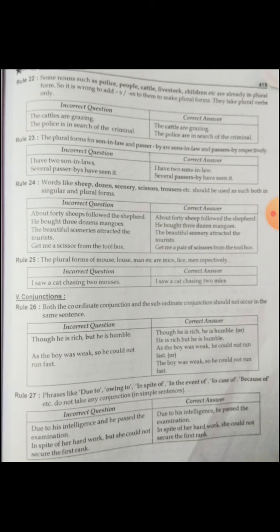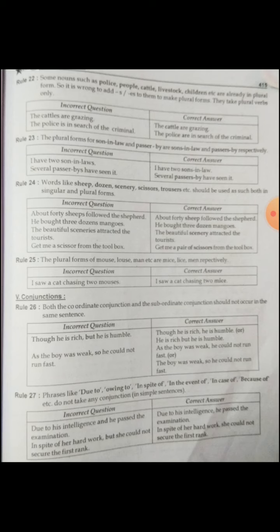And rule number 25. The plural forms of mouse, louse, man, etc. are mice, lice, men respectively. So mouse, mice; man, men; woman. I saw a cat chasing 2 mouses. So mouse, when you change it into plural, is mice. I saw a cat chasing 2 mice, M-I-C-E.